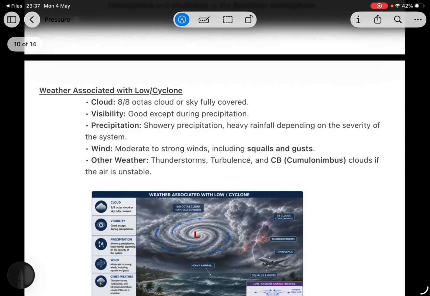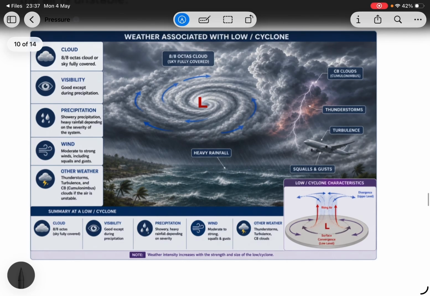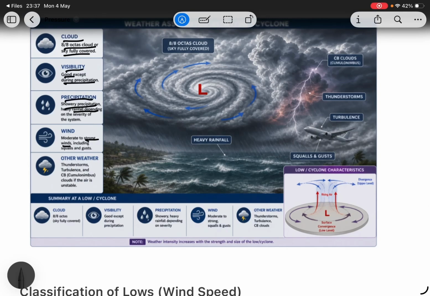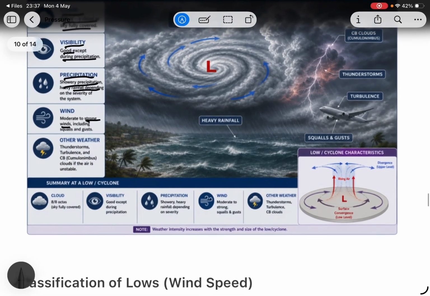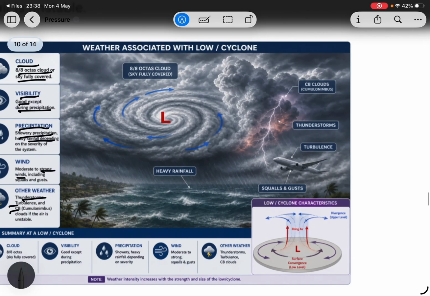Weather associated with a low or cyclone. There will be clouds, 8 by 8 oktas, so the sky will be fully covered. Visibility is good except for precipitation. There will be showery precipitation and heavy rainfall, depending on the severity of the low or the system. Winds will be strong, and the weather will include thunderstorms, turbulence, and CB clouds also. Means, in a low, all the bad things happen.